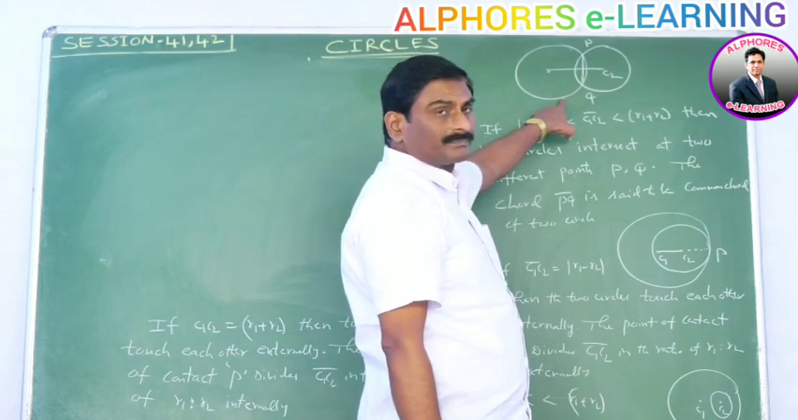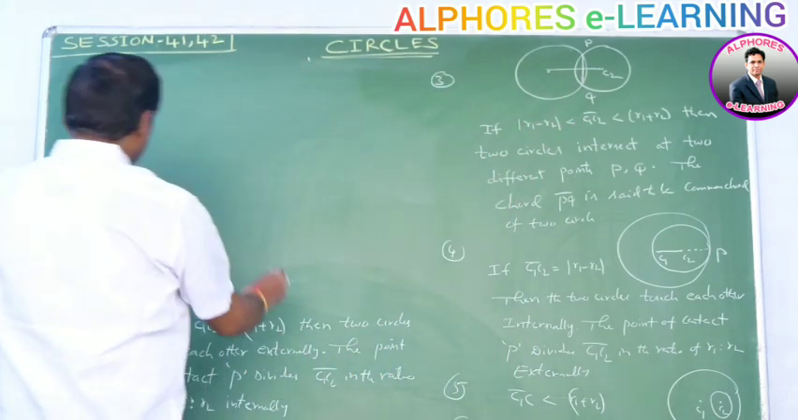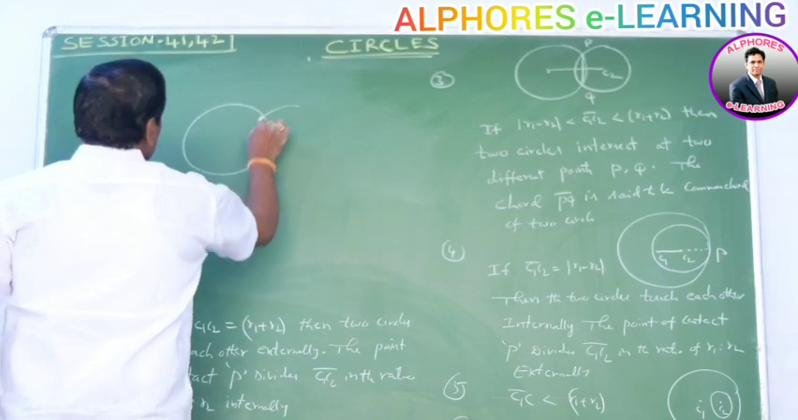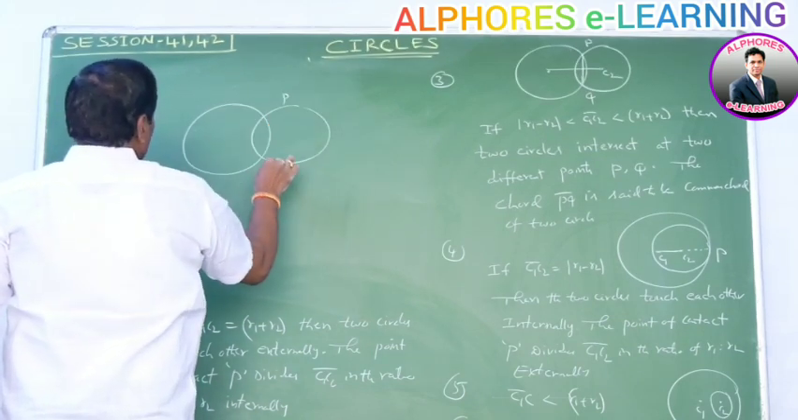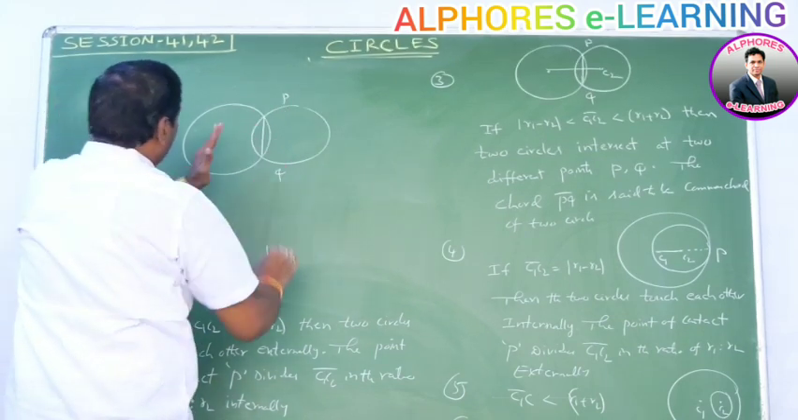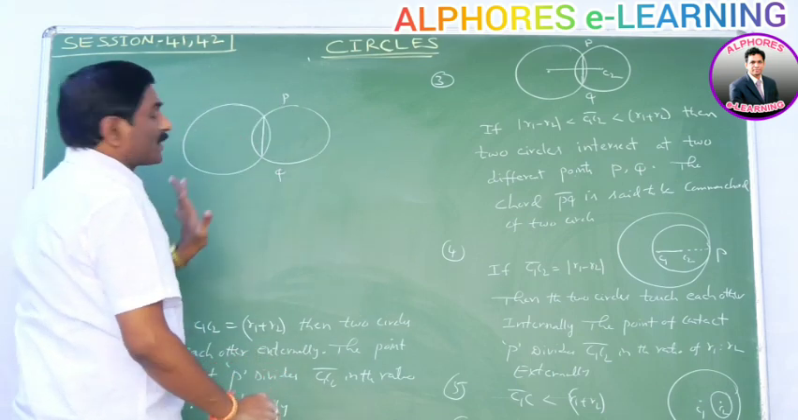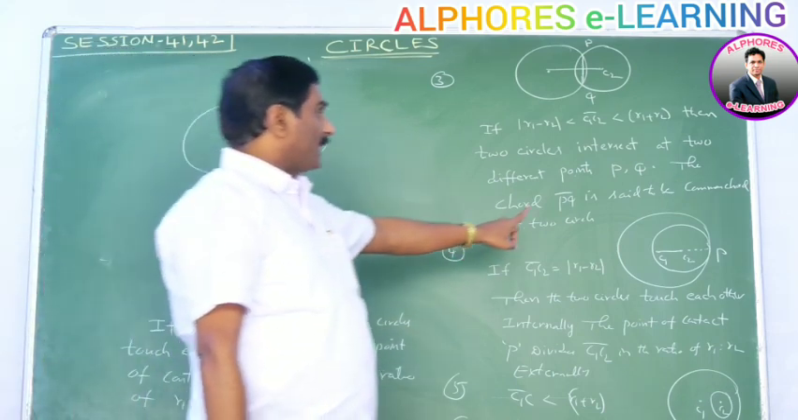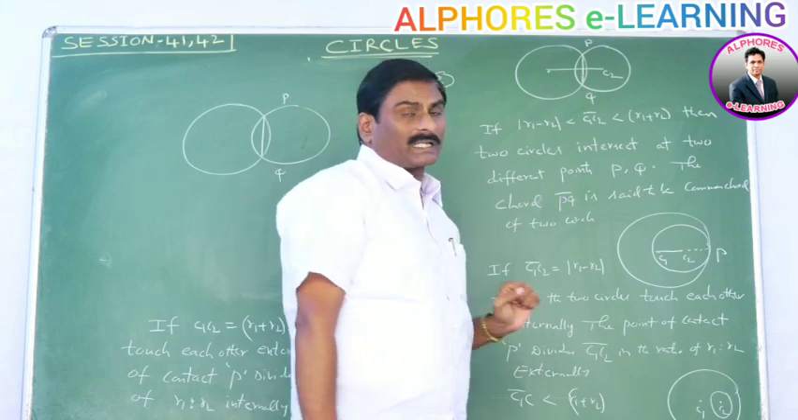Please note this diagram. Suppose the circles are intersecting in this way at P and Q. The line joining PQ is the chord for this circle and this circle. So PQ is said to be the common chord of the two circles.